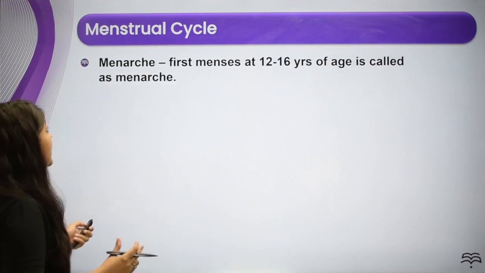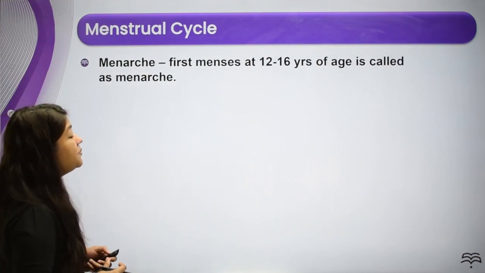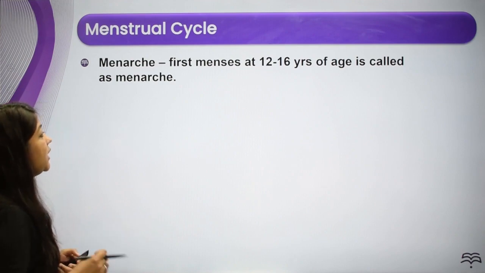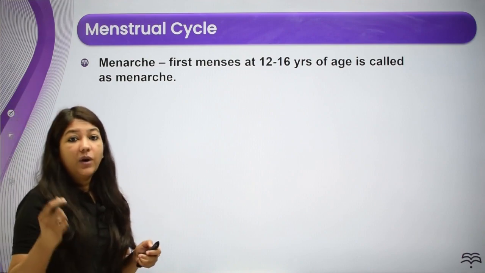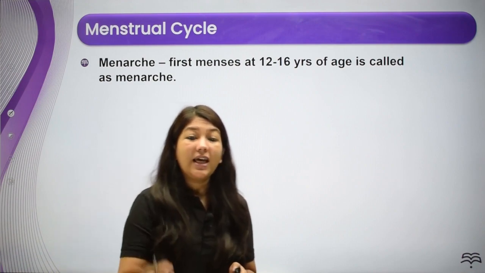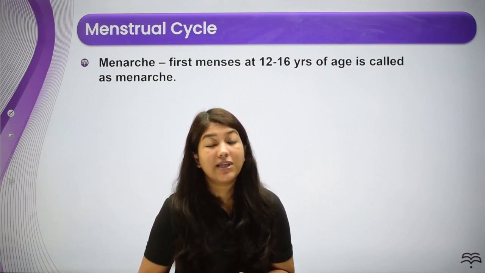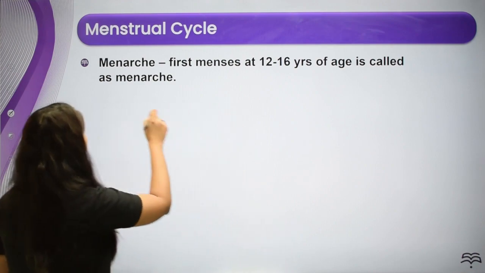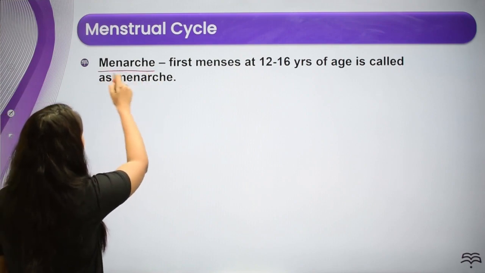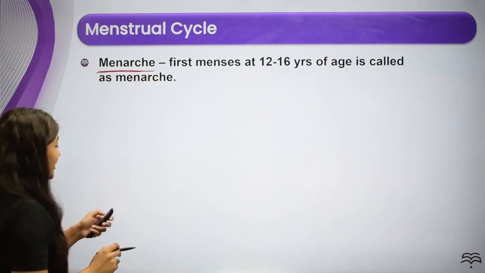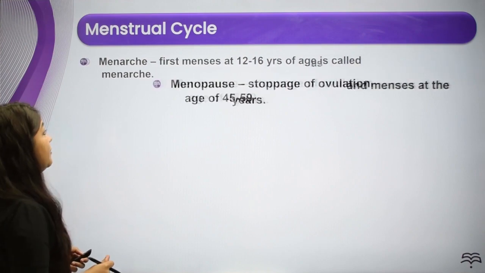Now see, menarche. What is menarche? It is the first menses at about 12 to 16 years of age. When a female hits puberty, at that time this process of menstrual cycle starts, and the term that we use for that is menarche, beginning of menstrual cycle or beginning of menses.